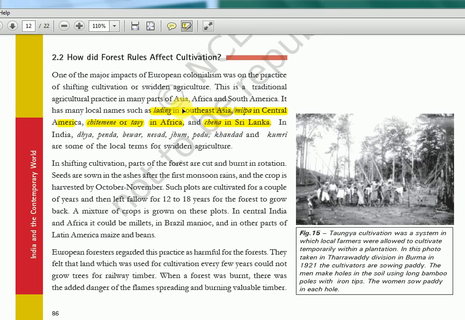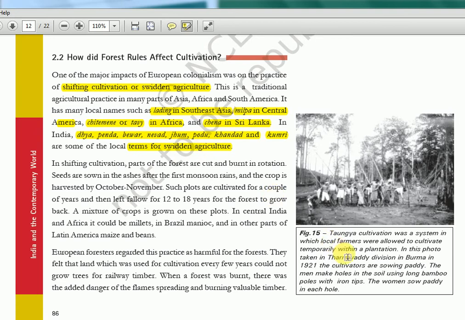Everything is shifting cultivation only. It's also called swidden agriculture. Maybe it's a new term for you, swidden agriculture. It was not there in class 6 to 8. So swidden agriculture also refers to the same thing. It's just a terminology. In India, multiple names are there in multiple places. Don't try to remember everything. Just know that Jhum cultivation is there in the northeast. Remaining, try to read it, but don't memorize everything. Okay, local terms for swidden agriculture.